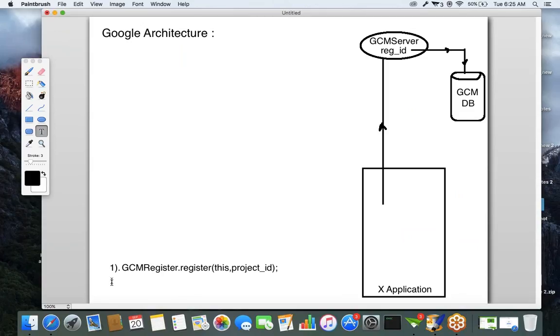Second thing is, we are registering with the GCM server, and internally the GCM server is going to generate a registration ID for your device and for your application. From application to application you will get different registration IDs. The unique identifier is what? One is the registration ID, the second thing is the application ID.